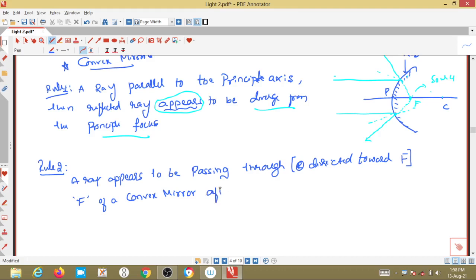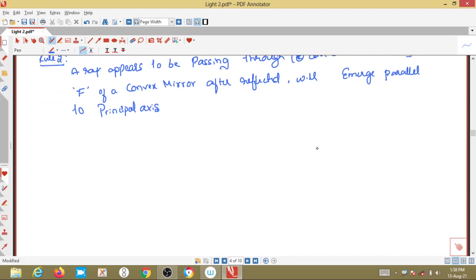After reflection, the reflected ray will emerge. How will it emerge back? Parallel to the principal axis. How will it emerge? It will emerge parallel to the principal axis. Okay. Now we will draw a ray diagram for this.